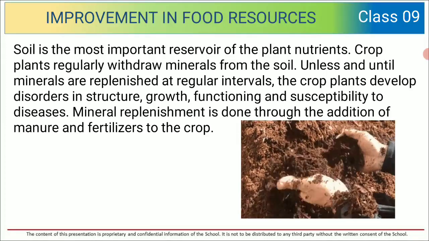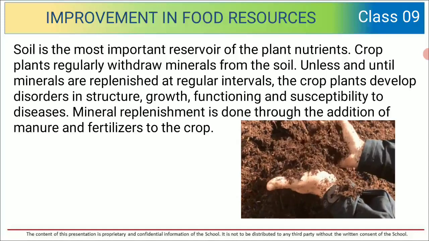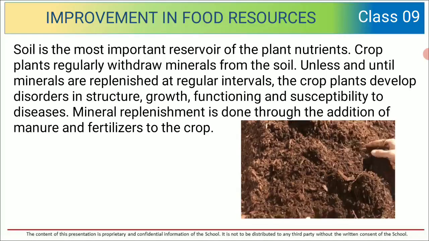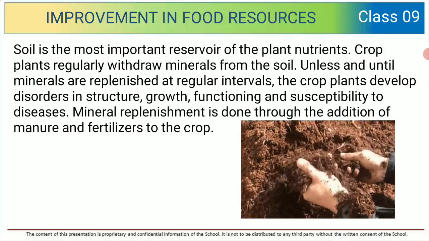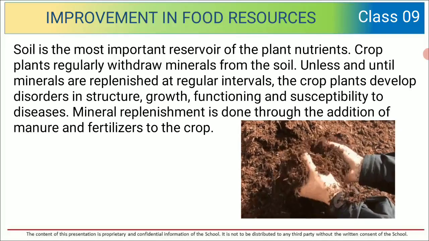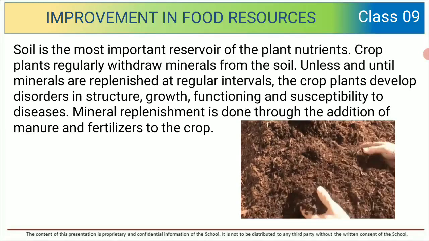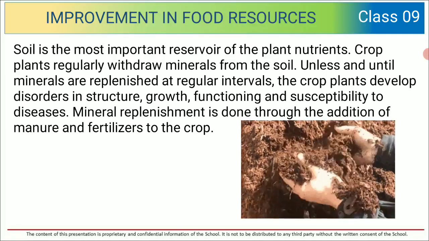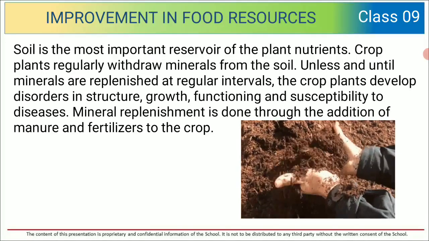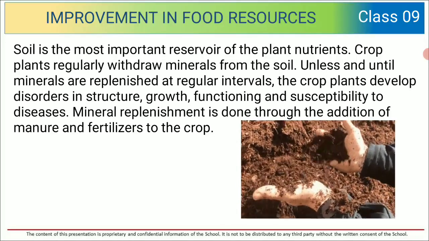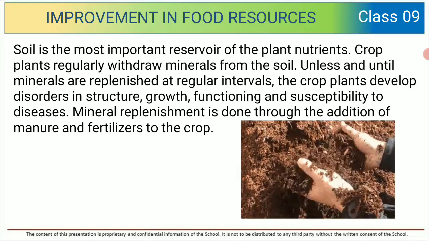Soil is the most important reservoir of plant nutrients. Crop plants regularly withdraw minerals from the soil. Unless and until minerals are replenished at regular intervals, the crop plants develop disorders in structure, growth, functioning, and susceptibility. Mineral replenishment is done through the addition of manure and fertilizers to the crop.